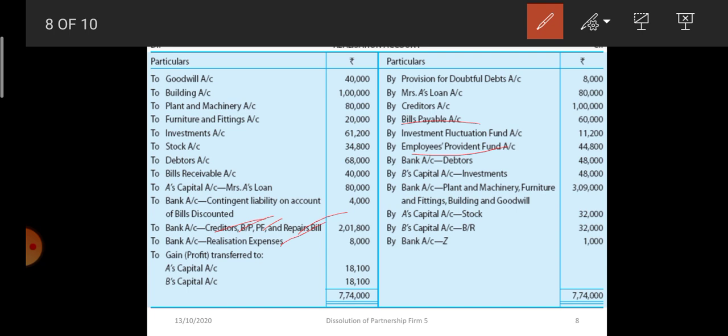Contingent liability, since the bill was discounted with the bank, so bank will be paid 4,000 rupees. And because of the discounting of bill, Z has been declared insolvent, he is paying only 1,000 rupees. So on behalf of bill discounted, we are paying 4,000 rupees. That's why it is a contingent liability. Other creditors, bills payable, we paid; creditors were paid 95,000 and the other three were paid in full. Realization expenses 8,000 rupees.